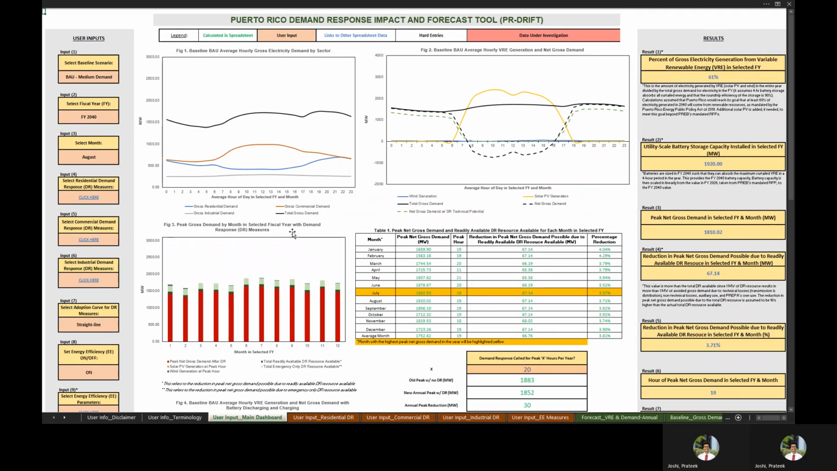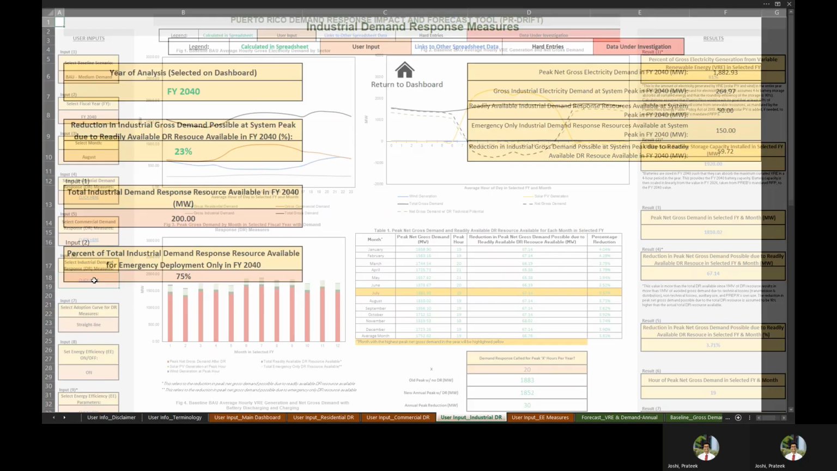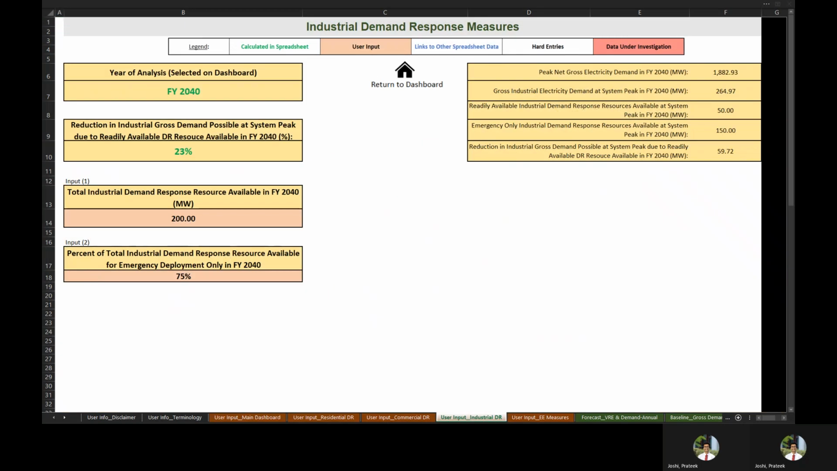So we'll return to the dashboard and go to user input number 6, which prompts us to select industrial demand response measures. On the industrial tab, there are only 2 user inputs. For input number 1, users can select the total industrial demand response resource available by fiscal year 2040. And this is set to 200 megawatts based on an estimated value from the Puerto Rico Energy Bureau, or PREB.